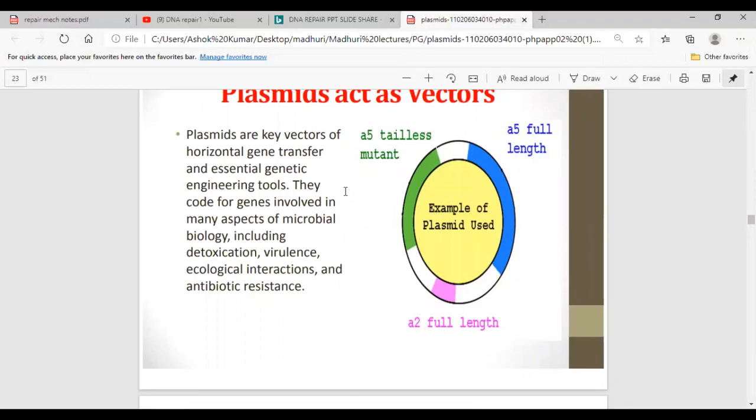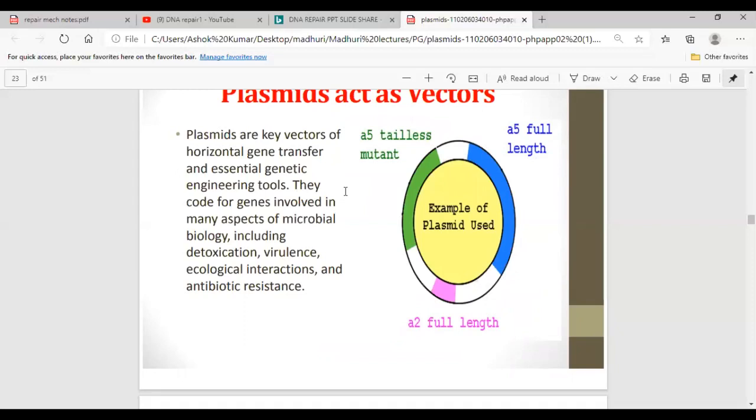Plasmids are key vectors of horizontal gene transfer and essential genetic engineering tools. As we have discussed, they can be transferred from one cell to another cell. It is called horizontal gene transfer. They code for genes involved in many aspects of microbial biology, including detoxification, virulence, ecological interactions, and antibiotic resistance. So they are responsible for major functions in nature, such as detoxification. Means they can carry the genes which can degrade toxic materials, and virulence.